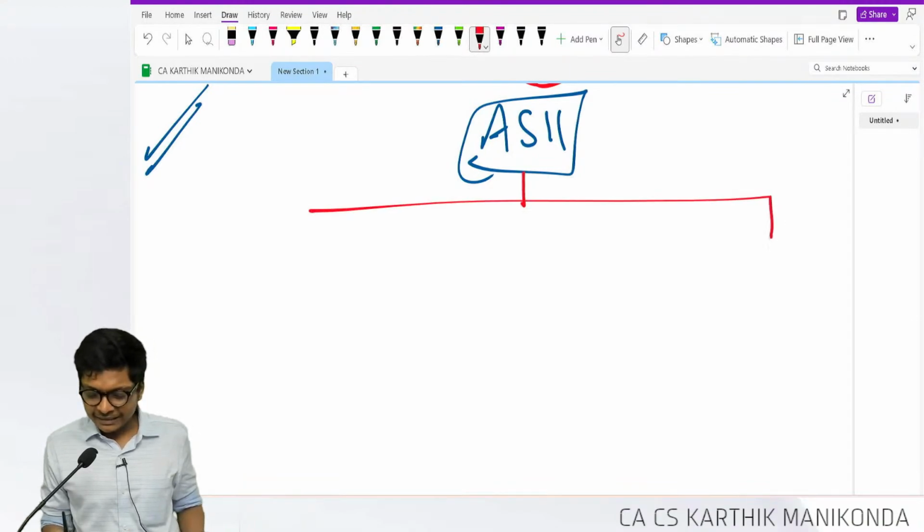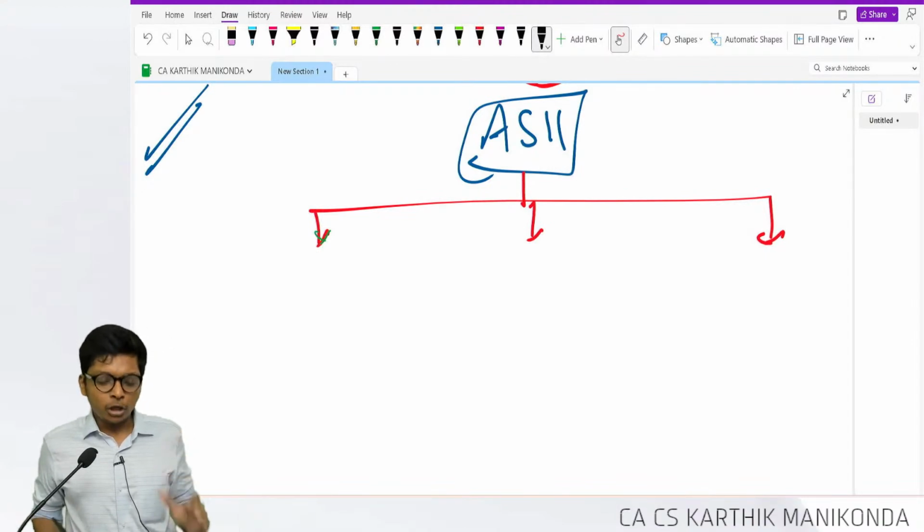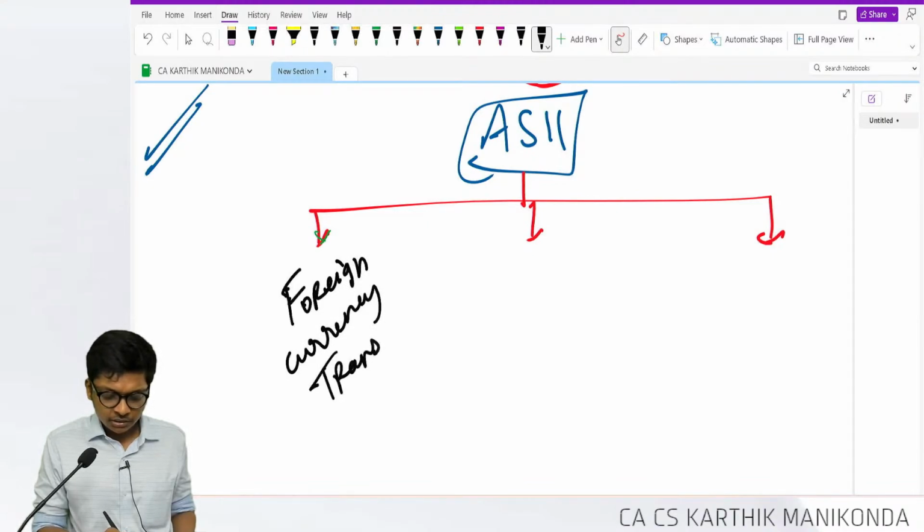Now coming back to AS 11. AS 11 is categorized into three parts. First, they talk about foreign currency transactions.